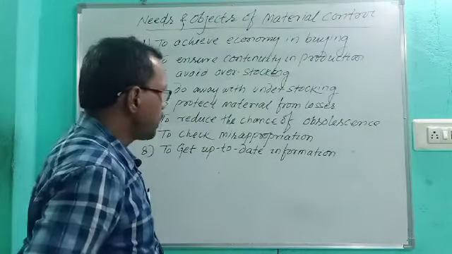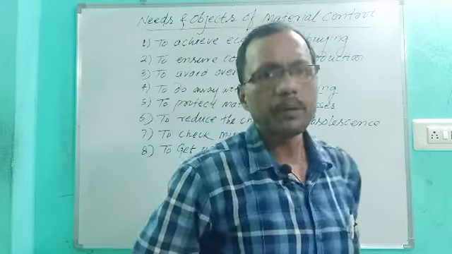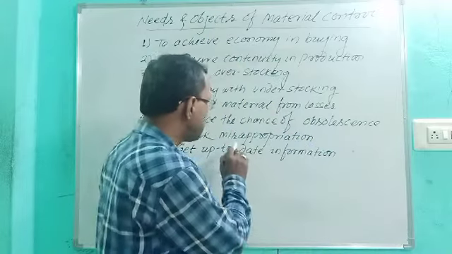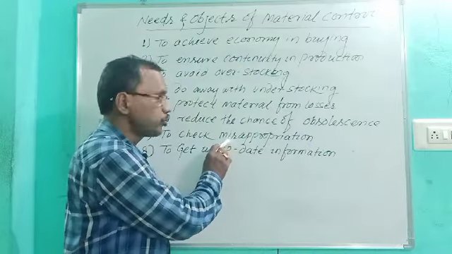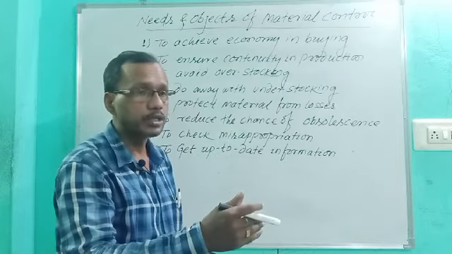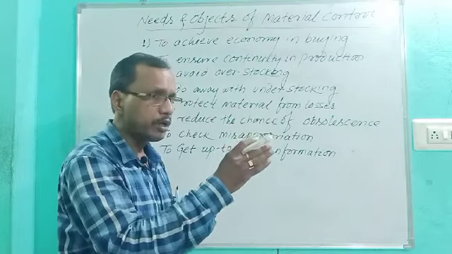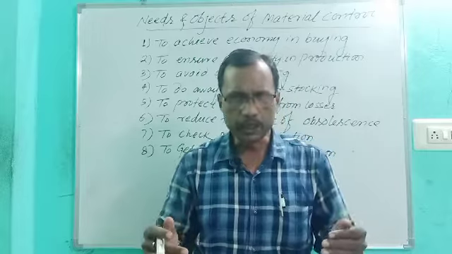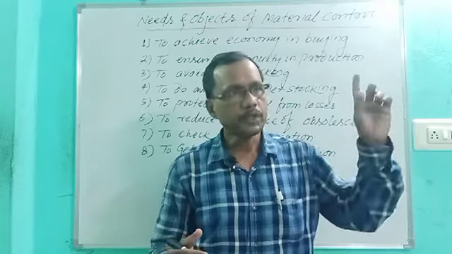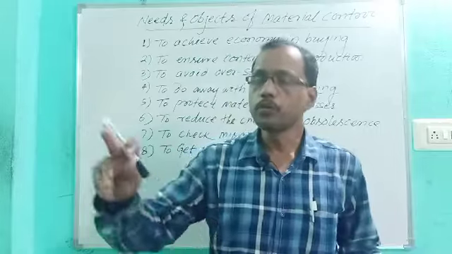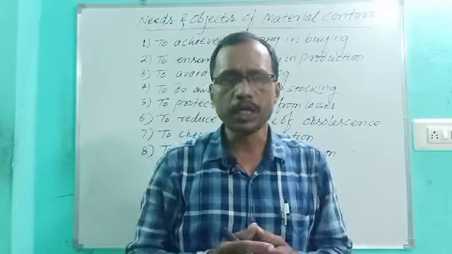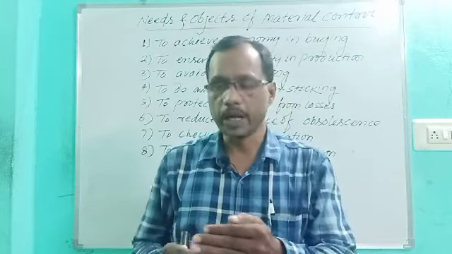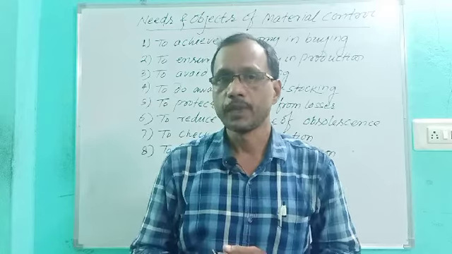Point number 7, to check misappropriation. Material control losses arise because of misappropriation by the employees who are involved in maintaining the records and the materials. From the point of purchase up to the point of consumption, a number of employees and personnel are involved. That means from the supplier up to the point of production, a number of persons are involved, and material goes through a number of processes in the hands of a number of persons.